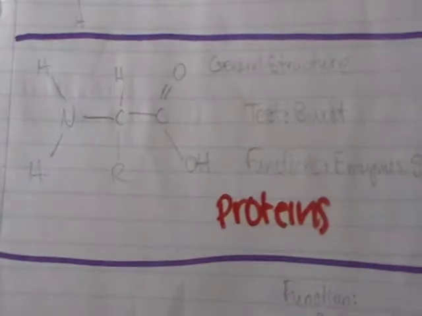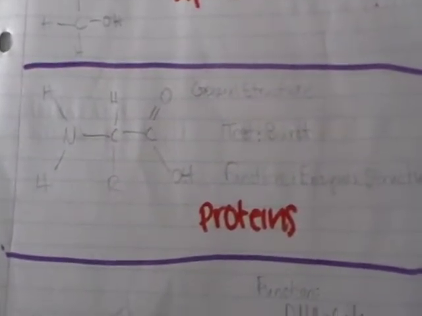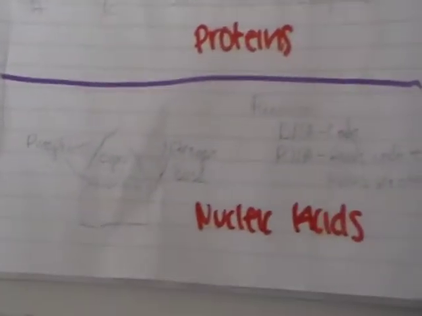Proteins, you test with Biuret, and their functions are enzymes and structural components. Nucleic acids: their function is that DNA is a code, and RNA reads codes and makes proteins.